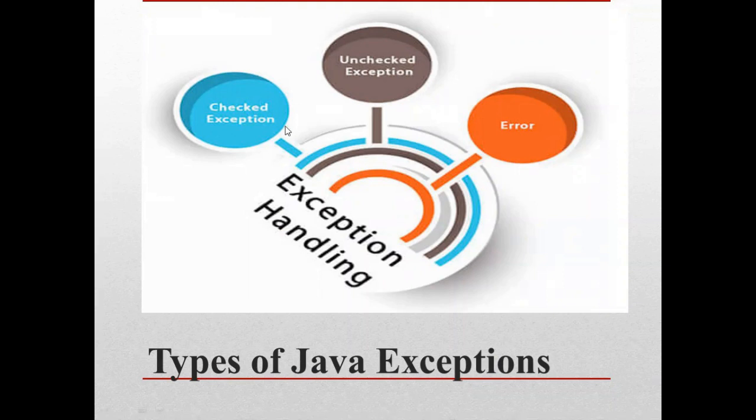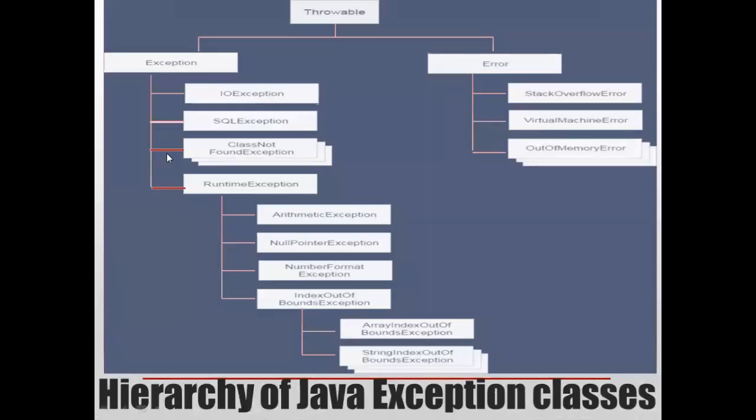So let's see then what the differences are between checked exception, unchecked exception, and error. Checked exceptions are the classes which directly inherit the Throwable class, except runtime exception and errors.